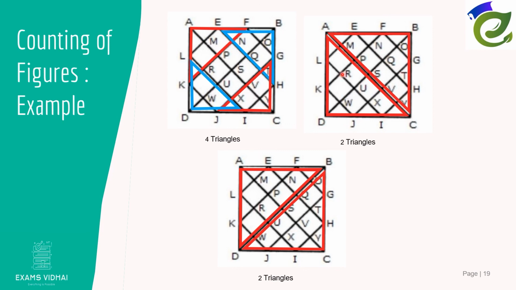And then the last one, where if we divide this whole square diagonally, we get the triangles A, B, C and C, D, A. In a similar way, the opposite one: A, B, D and D, C, B. So here 2 plus 2 triangles.